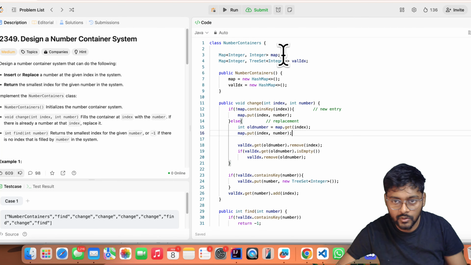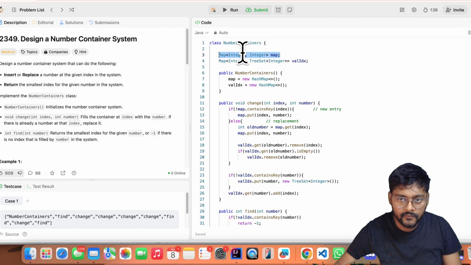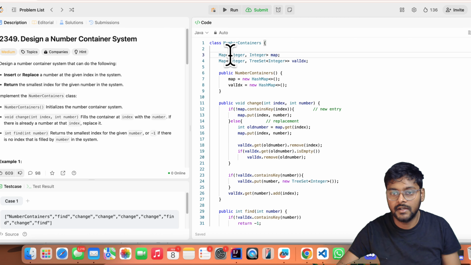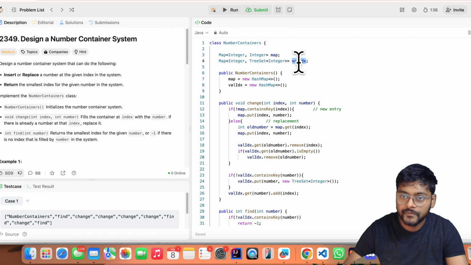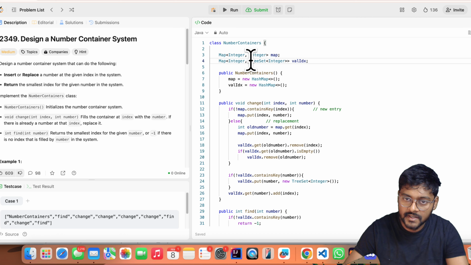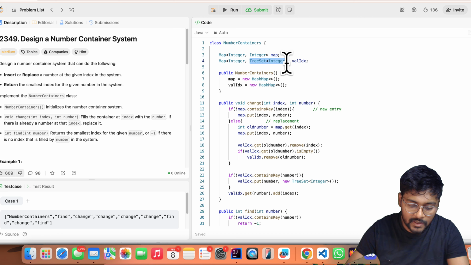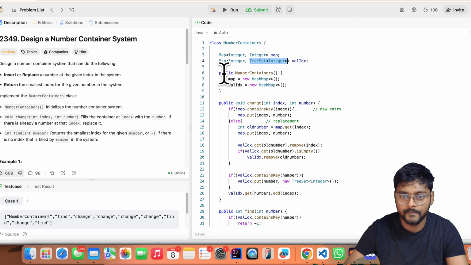Now let's have a look at the code. I have taken two maps. The first one is my standard map, index to number. The second map is the value to index map. This is the value, and this value is present at these many indices, and these indices are part of a TreeSet. It means finding the minimum index and finding the maximum index is going to take constant time, and all the other operations are going to take log n time.